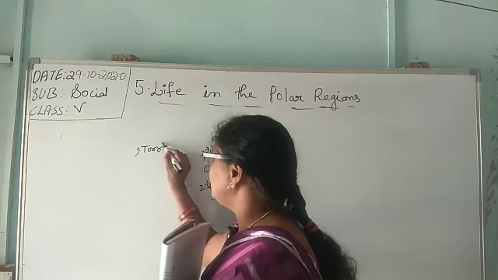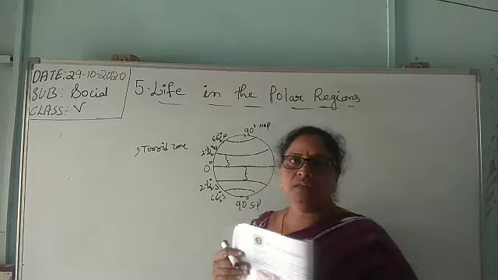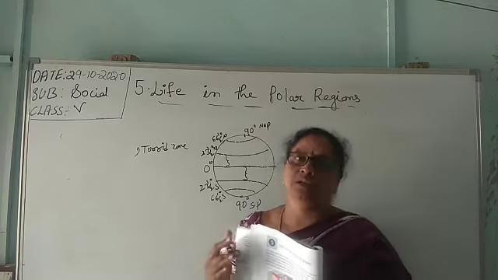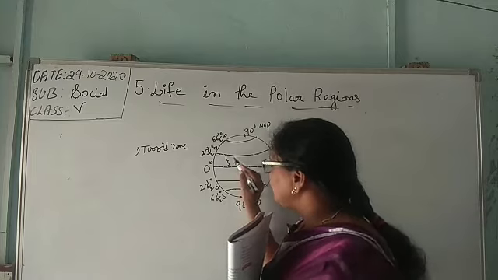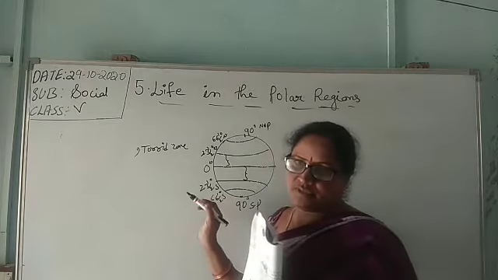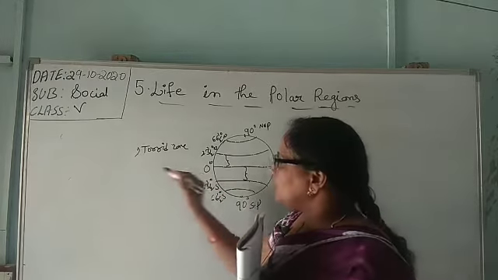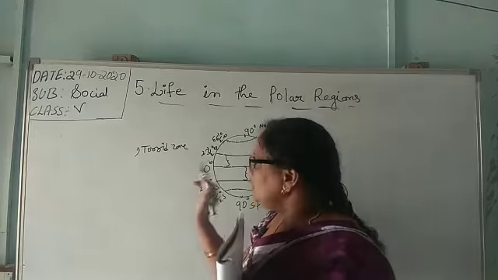The equatorial region receives the rays of sunlight very highly. It is a torrid zone. 0 degrees to 23.5 degrees is a torrid zone.